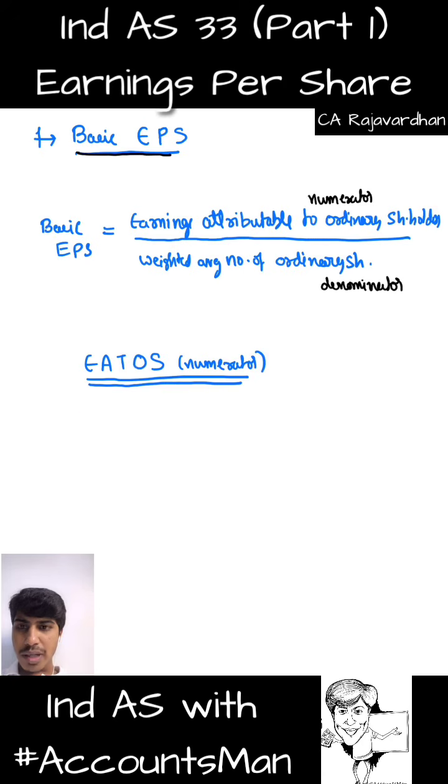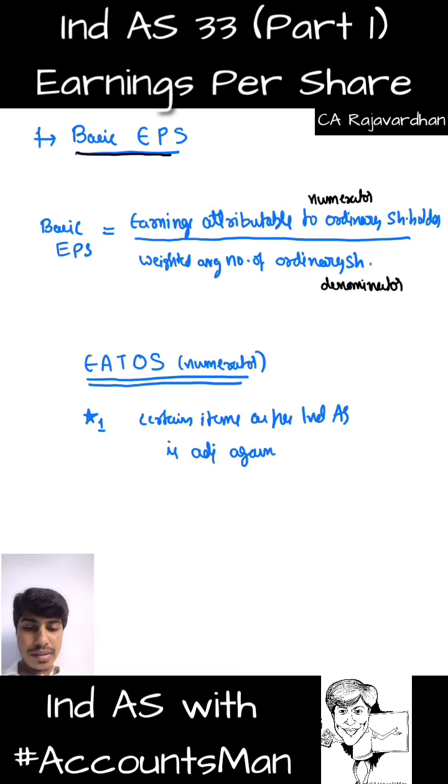Now the first point that I want to tell is number 1. There are certain items which as per Ind AS are adjusted against reserves. Here when I tell about these items, I am basically referring to expenses. Certain expenses are not taken to the statement of profit or loss. These are adjusted against reserves. When they are adjusted against reserves, they are not going through the P&L account. When they don't go through the P&L account, those expenses are not adjusted against profit, leading to higher profits. Higher profits will give us higher EPS.